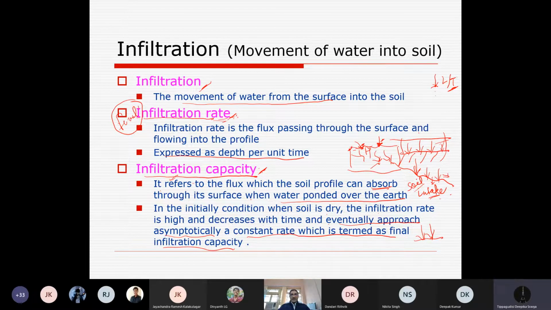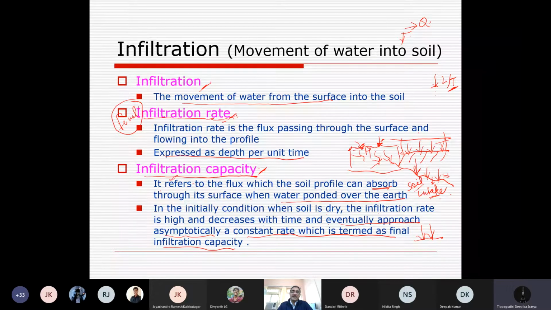Once we know what infiltration is, how do we find it out? Because it's important to find out how much water entered into the soil. I am not considering land and water resources engineering, where that is considered a loss in terms of discharge. But here in irrigation, it is important in terms of soil moisture enrichment.